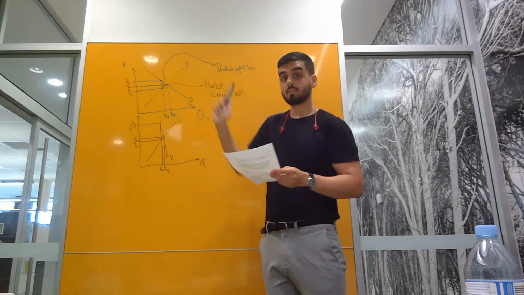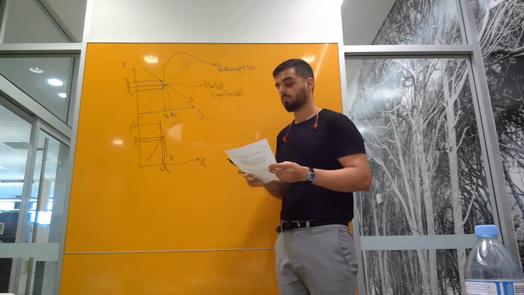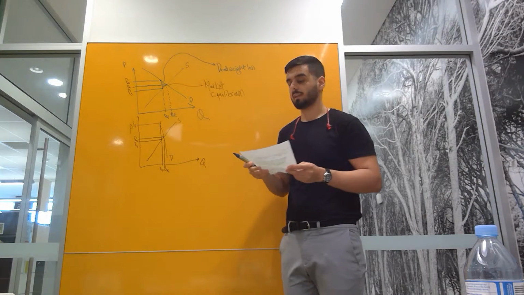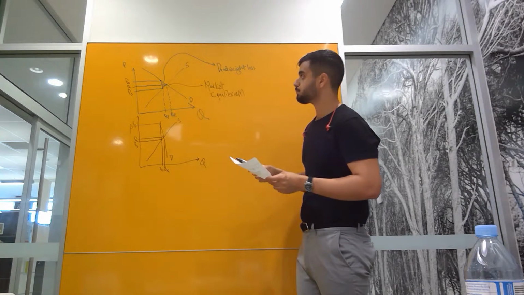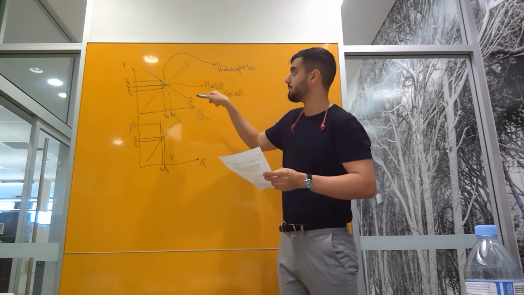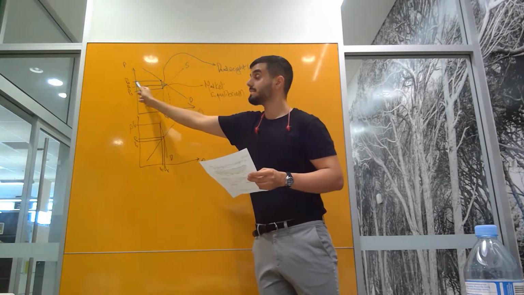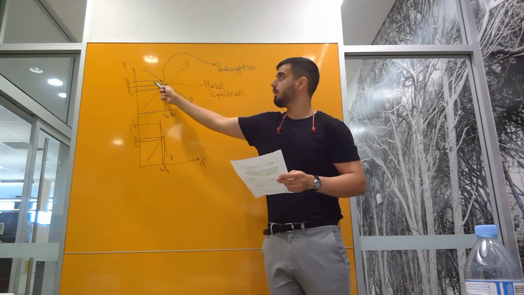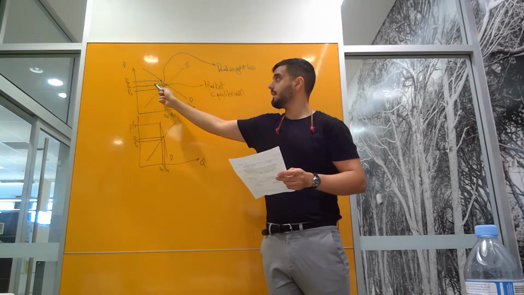So if we take the top graph first, we're looking at a relatively elastic demand curve. This middle is the market equilibrium, and that's the price that buyers have to pay for cigarettes with this tax.